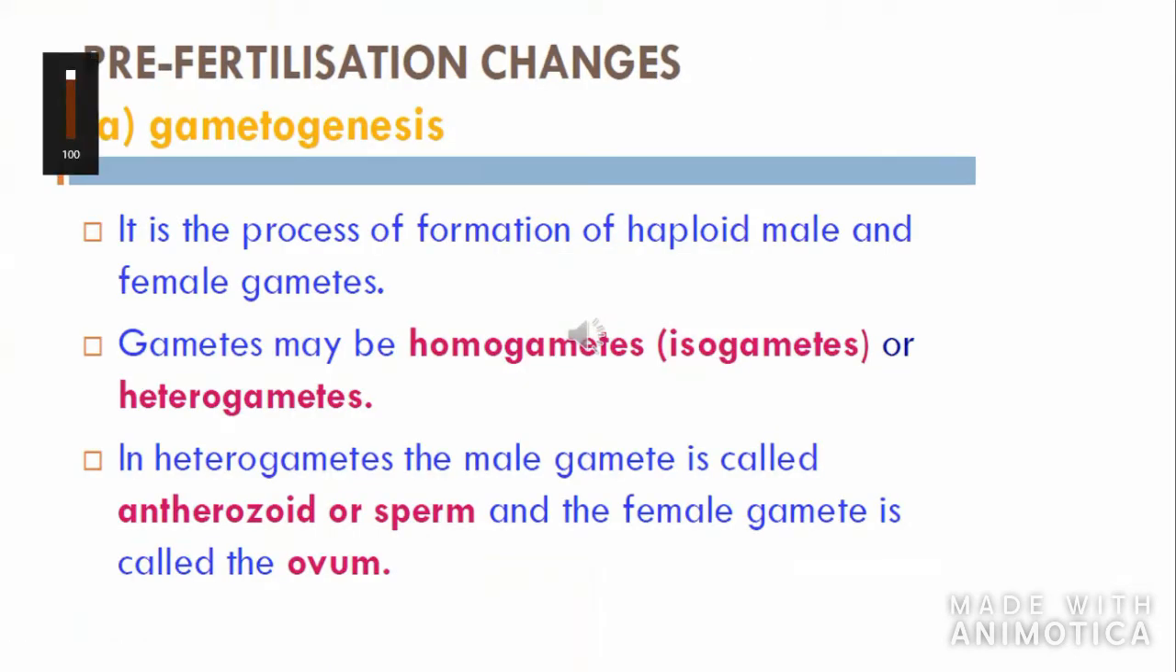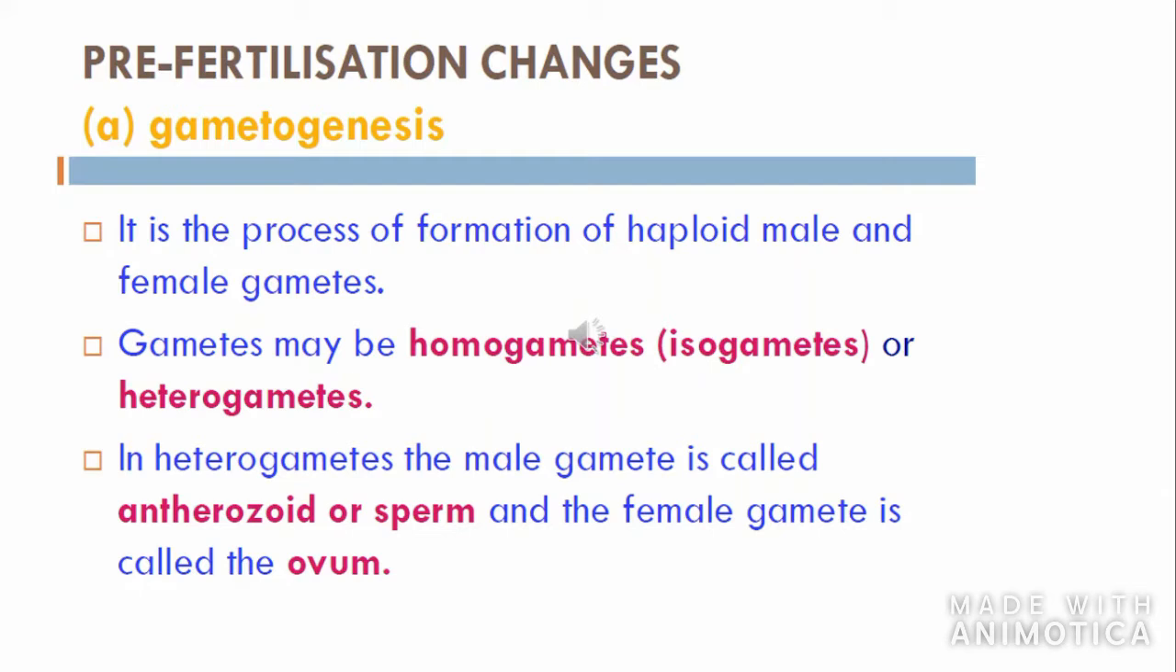The first event in pre-fertilization is gametogenesis. As I told before, it is the genesis of gametes, the process of formation of haploid male and female gametes. Now these gametes can be homogametes or heterogametes. Homogametes are gametes which are similar in size and shape. They have another name also, isogametes, that is what is given in the bracket. And gametes which are dissimilar in size and shape are referred to as heterogametes.